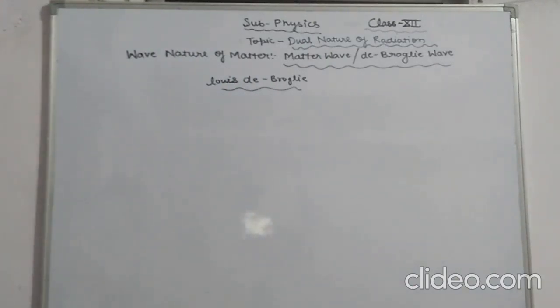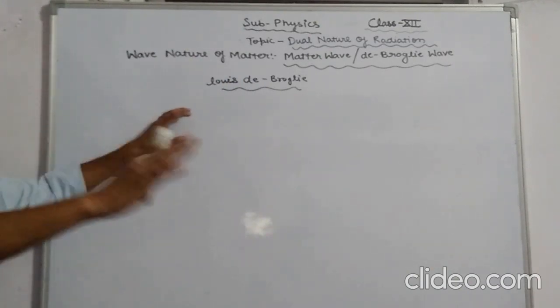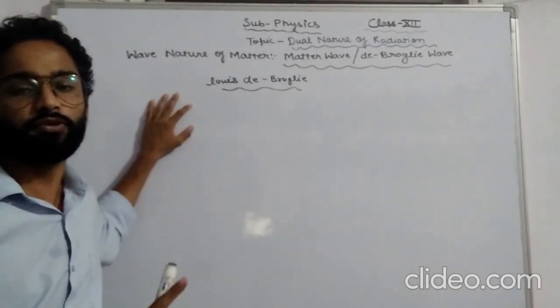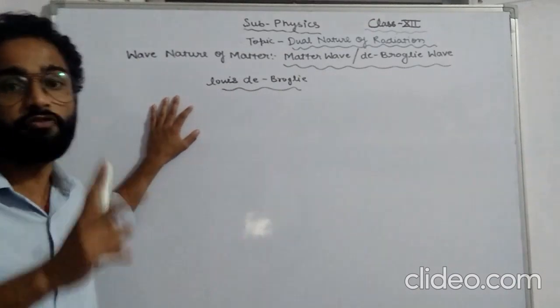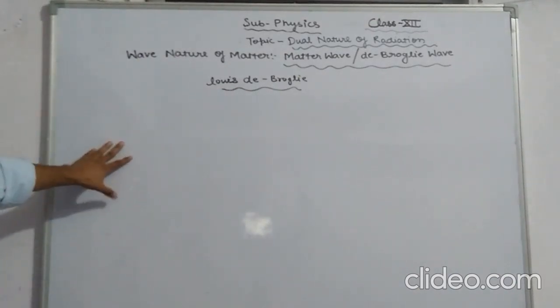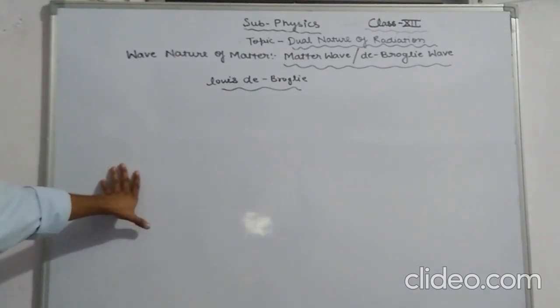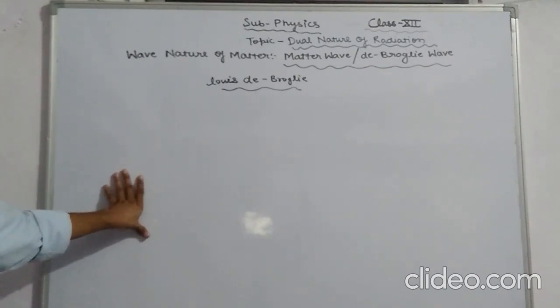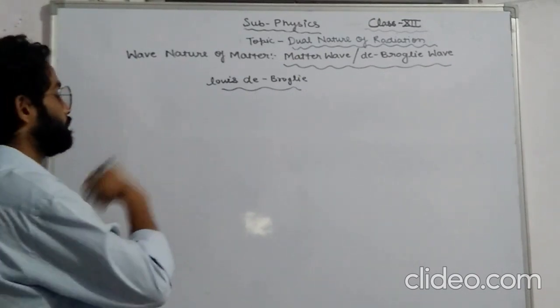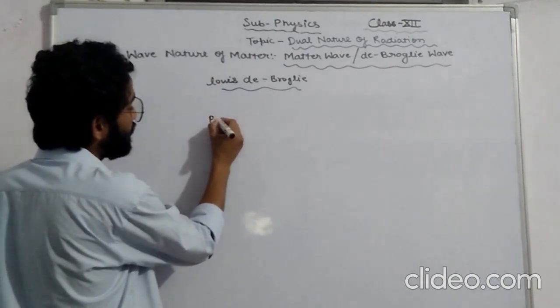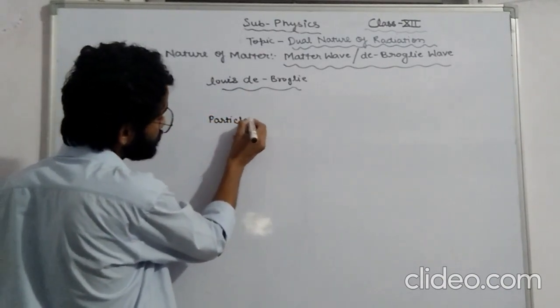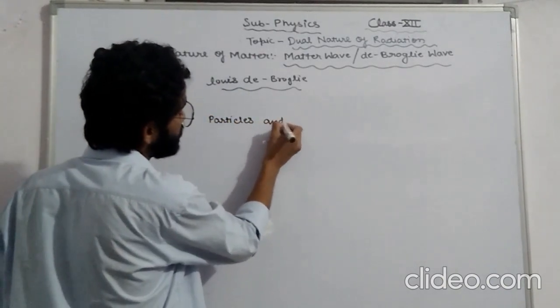And remember one thing, his assumption is based on two facts only. The universe is made up of particles and radiations.